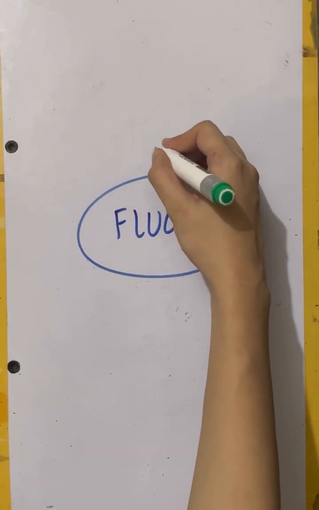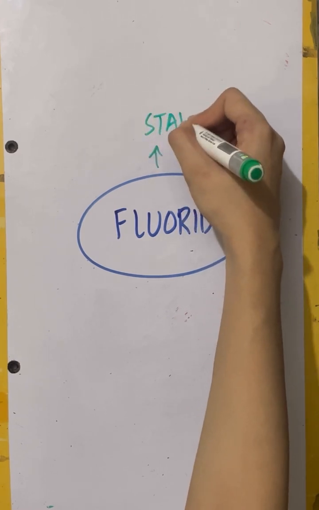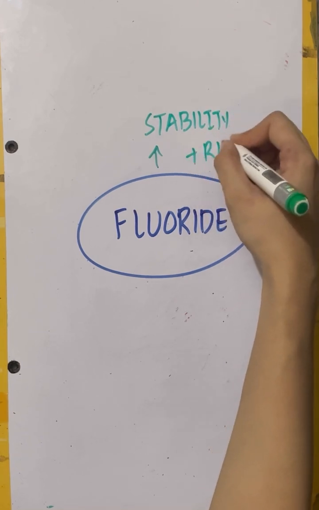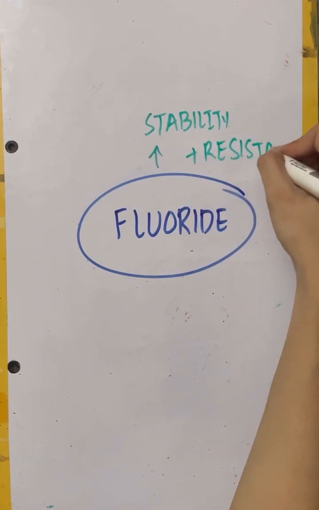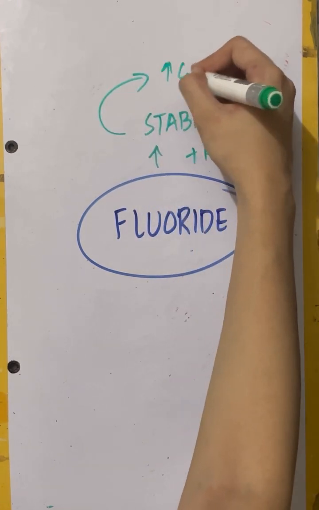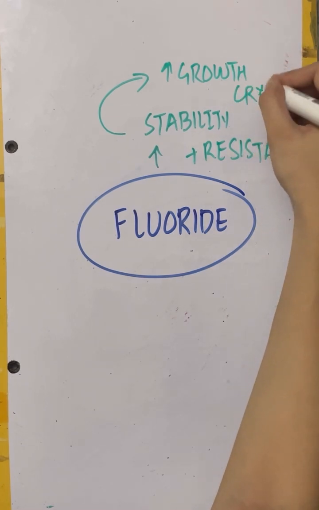First, as we discussed, there will be stability plus resistance. What is the reason behind stability and resistance? There is increased growth of crystals.